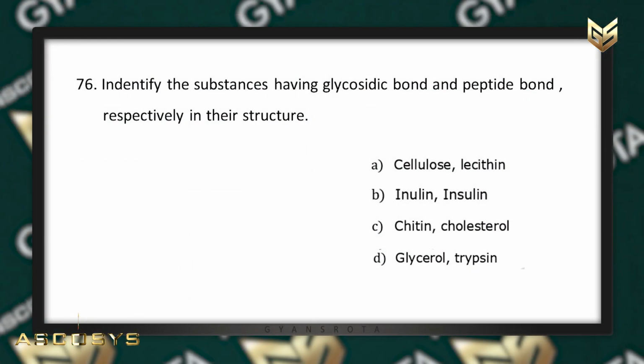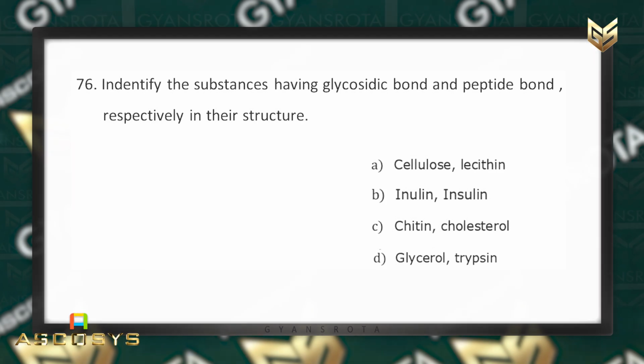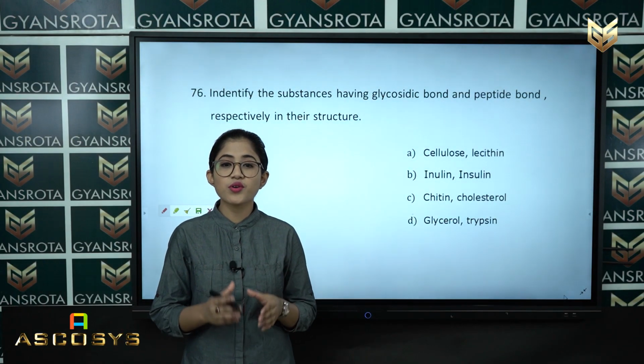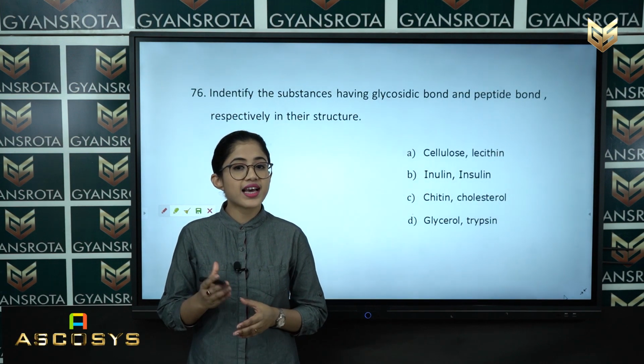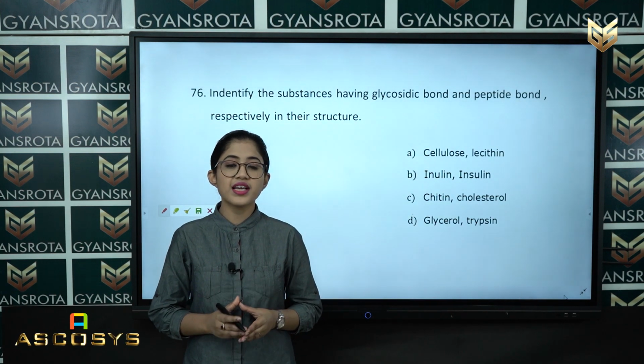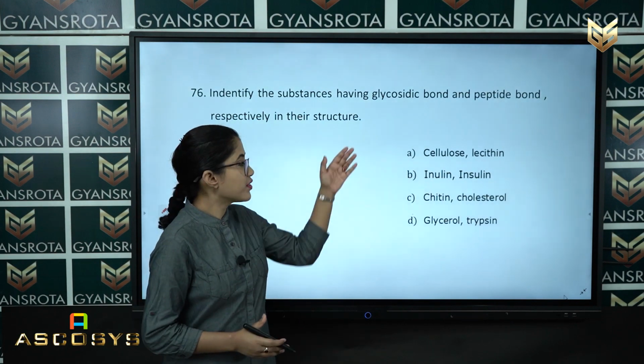Now let's move on to the next question, that is question number 76. Identify the substances having glycosidic bond and peptide bond respectively in their structure. Option A, cellulose, lecithin. Option B, inulin, insulin. Option C, chitin, cholesterol, and option D, glycerol and trypsin. Student, from these substances, we need to identify the substance which has a glycosidic bond and a peptide bond in its structure.